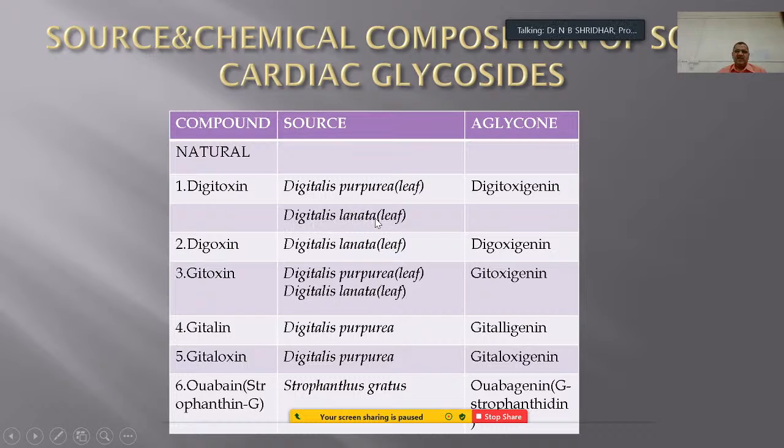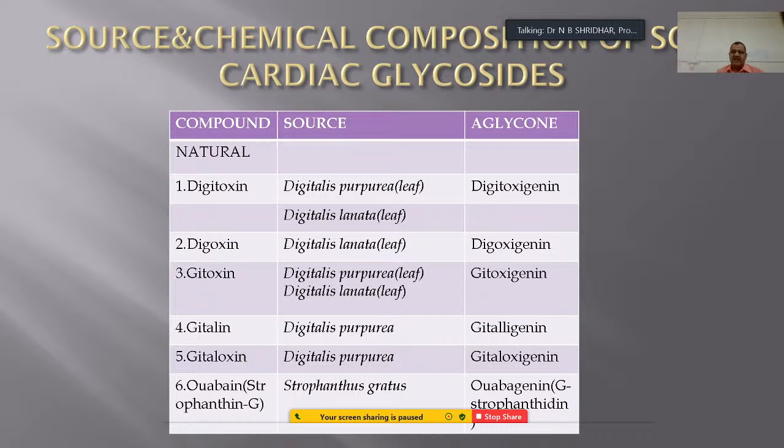From another plant, Digitalis lanata, digoxin is obtained, which contains digoxigenin, whereas digitoxin is obtained from the Digitalis purpurea leaf with the aglycone digitoxigenin. Gitalin is obtained from many parts of Digitalis purpurea, and the aglycone moiety in this compound is gitaligenin.